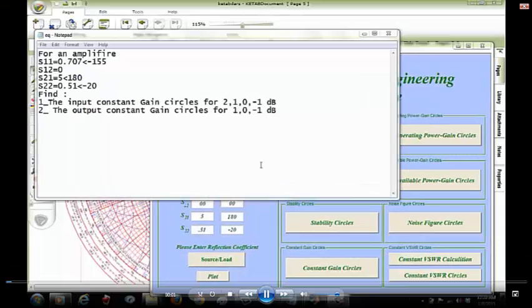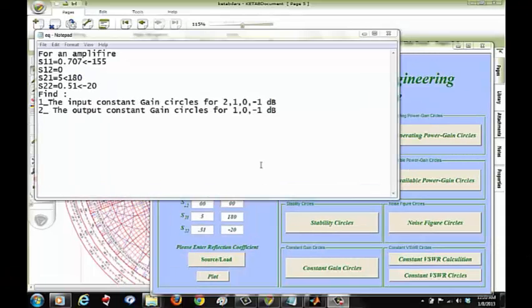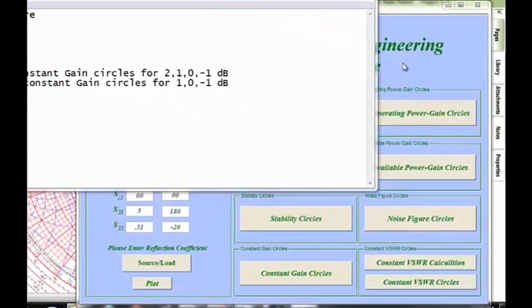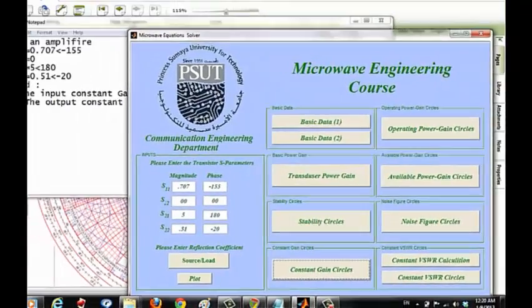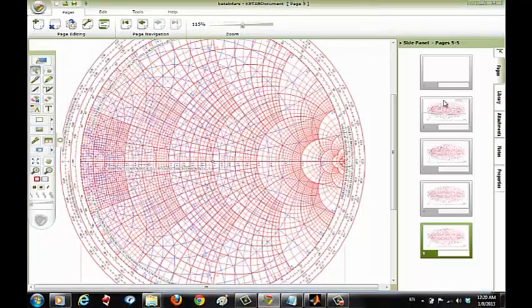Hello guys, we're going to solve this question for an amplifier with these S parameters. We're going to find the constant input gain circles for 2, 1, 0 and minus 1 dB and the output constant gain circles for 1, 0 and minus 1 dB. We're going to use the MATLAB program as you can see, and we're going to use the Kitab Studio program.